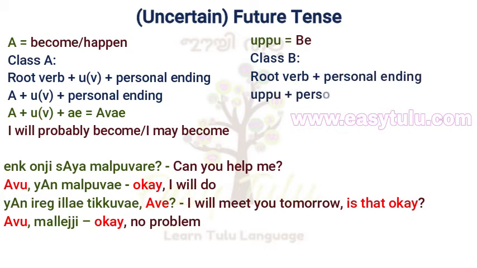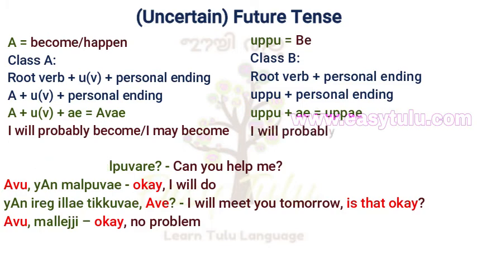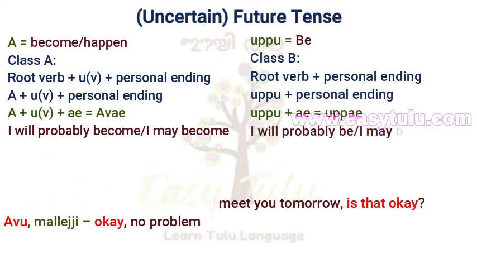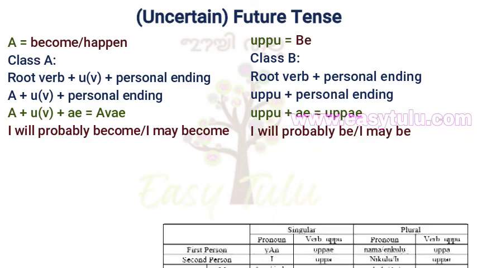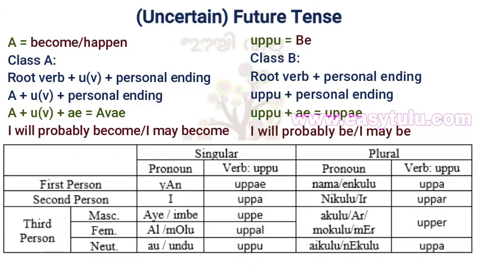Uppu plus personal ending. Personal ending for yana is a. Uppu plus a, uppe. I will probably be or I may be. Its simple present tense form is uppuva, means I am or I will be. Yanu uppe, I will probably be. E uppa, you will probably be. I or imbe uppe, he will probably be.